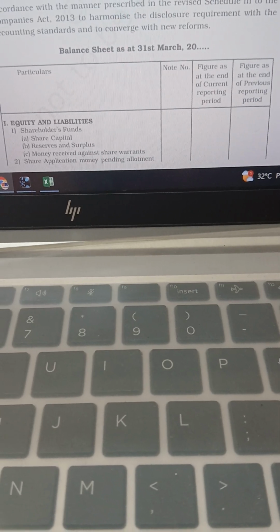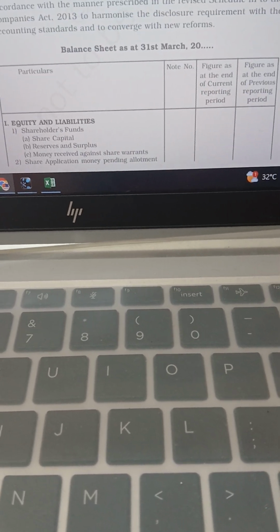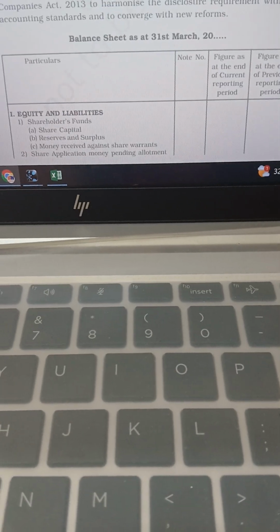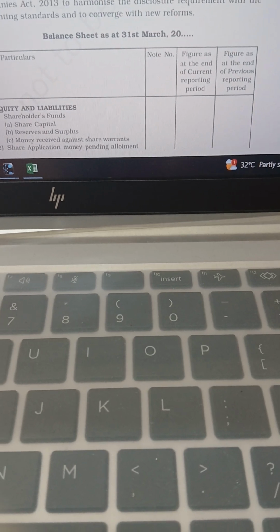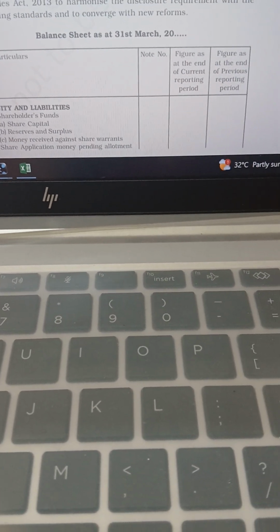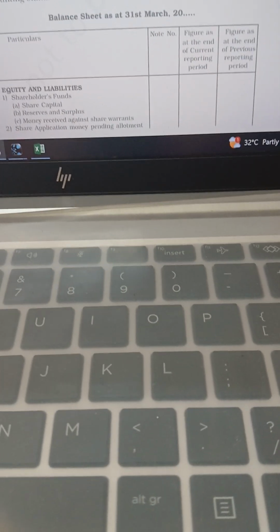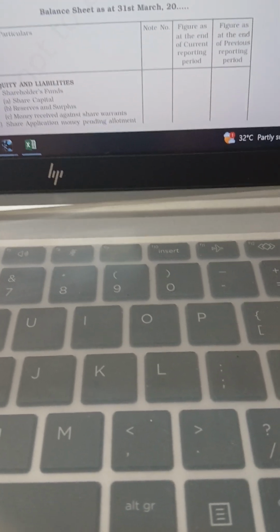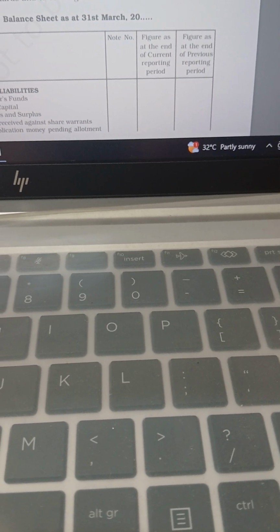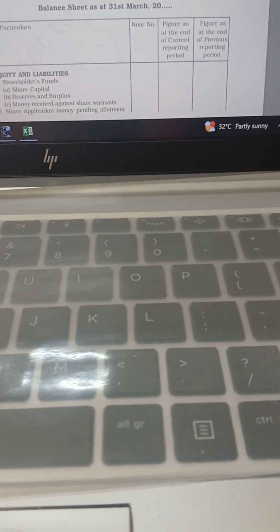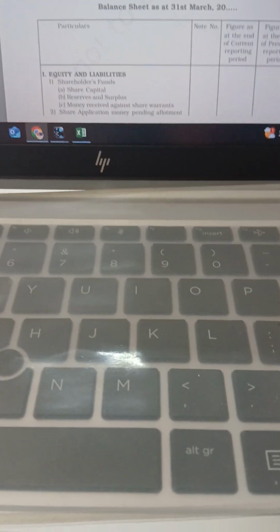Heading, balance sheet as on 31st March, the year. Then particulars, note number, meaning if we have to note any specific numbers to distinguish that particular transaction, like ledger folio or journal folio. Then figures as at the end of the current accounting period and figures at the end of the previous reporting period. So this comprises two columns, used for comparison of the previous period and the current period in this balance sheet.